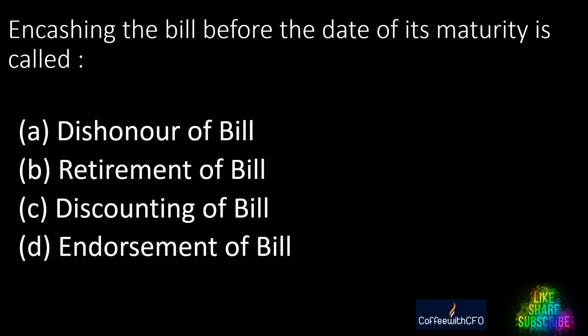Right? Next question. Encashing the bill before the due date of maturity is called? If you want to encash the bill before the due date, what is it called? Option A, dishonor of bill. Option B, retirement of bill. Option C, discounting of bill. Option D, endorsement of bill. The right answer is discounting of bill. Normally you discount the bill before its due date with the bank or any other financial institution.